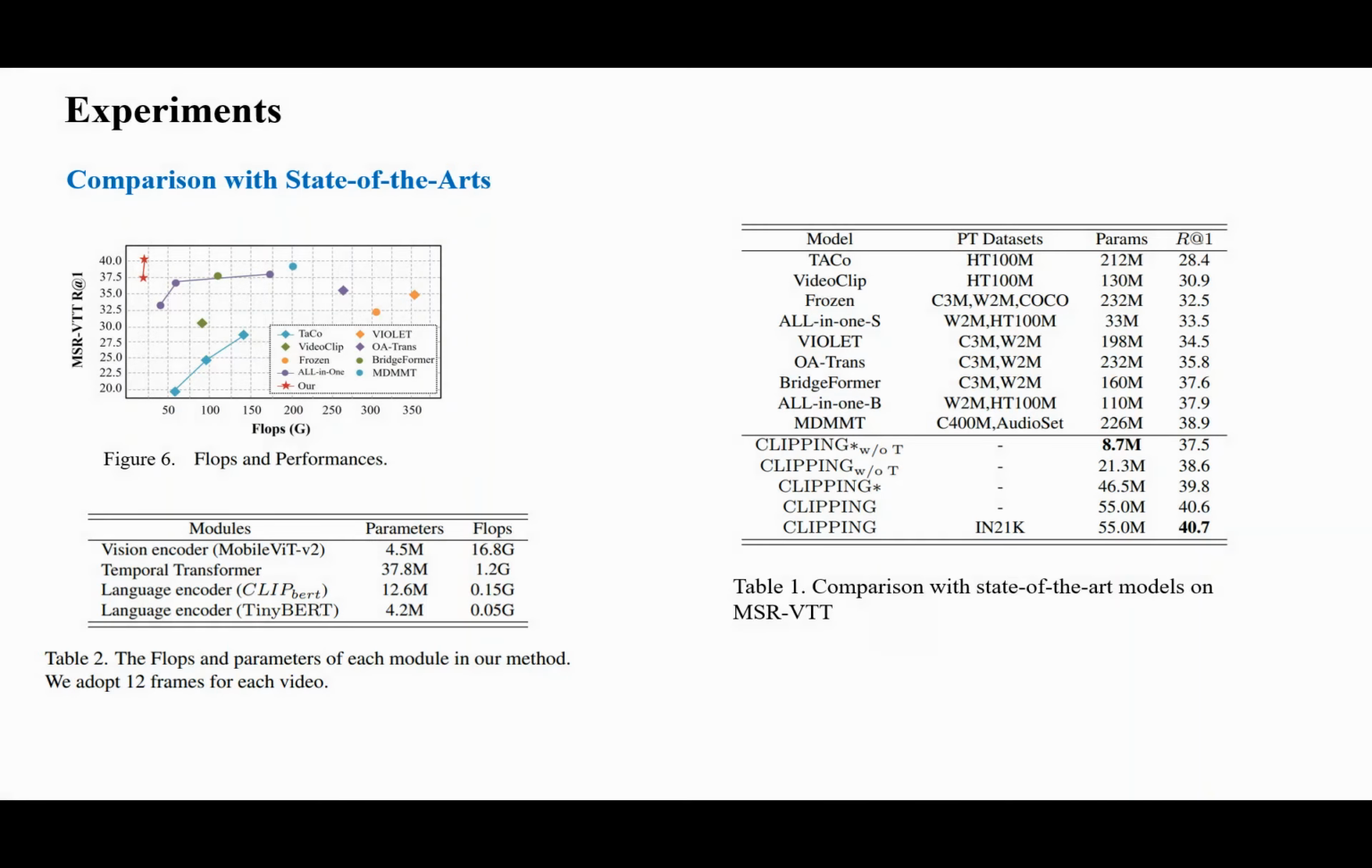In Table 1, we compare the proposed model Clipping with 8 state-of-the-art methods on MSRVTT. In Figure 6, we show the performances and FLOPs of these models. Among previous models, MDMMT has the best performance and All-in-One-S is the fastest. Clipping not only obtains a relative 4.6% performance gain over MDMMT, but is also faster than All-in-One-S. Table 2 provides the details of FLOPs and parameters for each module of our method.